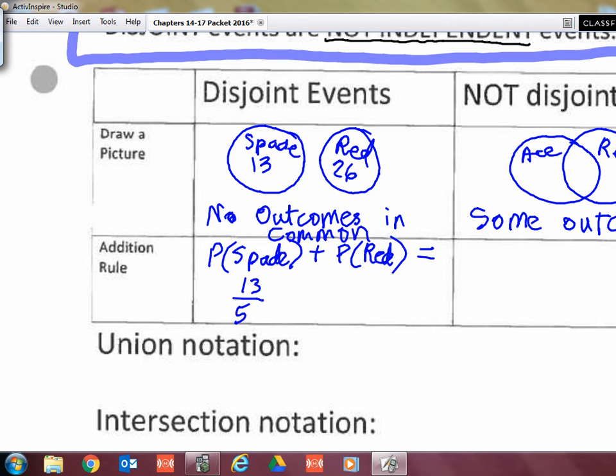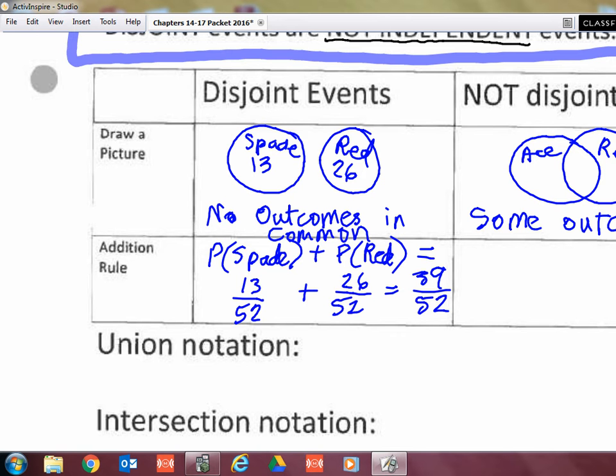So, yeah, the chance of having a spade is 13 out of 52. And because there's no overlap here, I can just straight up add together my 26 out of 52 with it. So that means if I want to ask you what's the probability of having a spade or a red, then that would be 39 out of 52 because they just straight up add together.